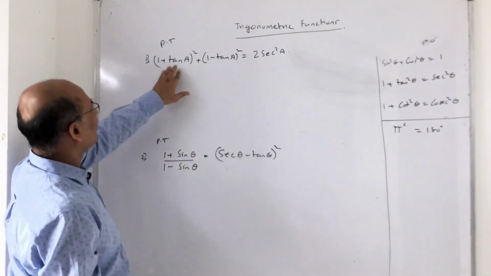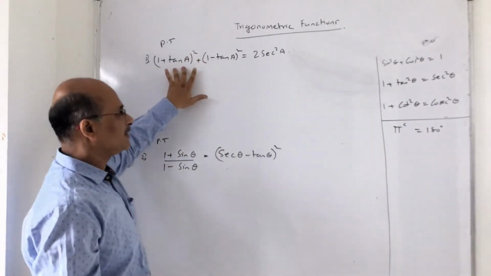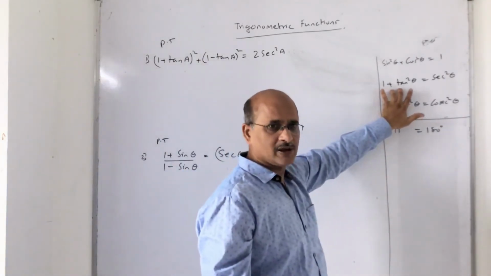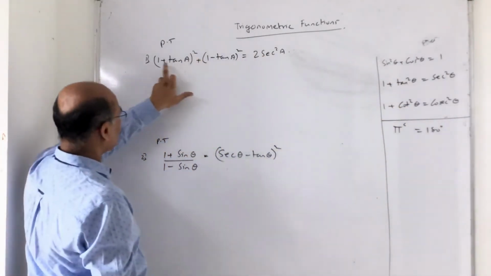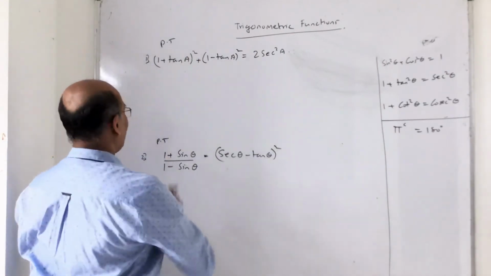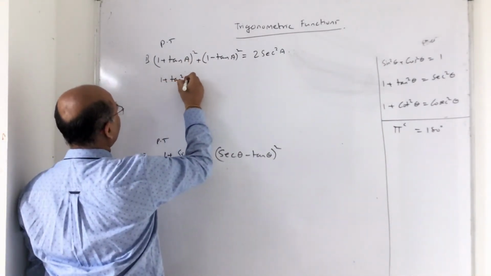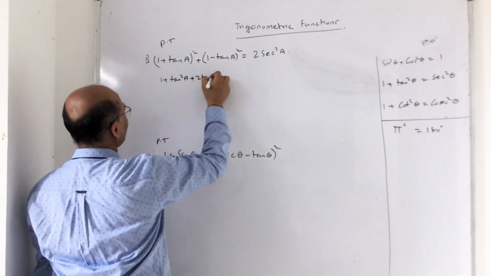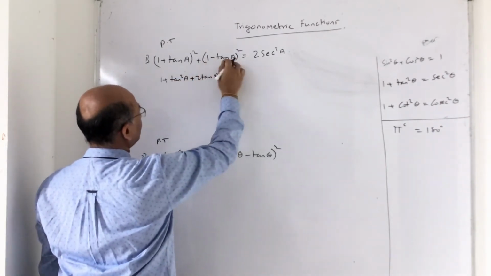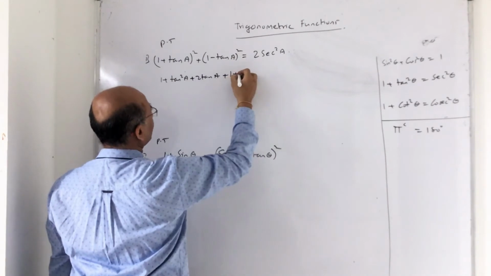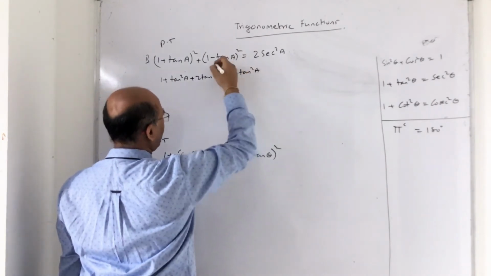The first thing is 1 plus tan A. There is no formula for 1 plus tan A. There is a formula 1 plus tan square theta. But I know there's a bracket here, so (A plus B) whole square. So I can apply the formula (A plus B) whole square: 1 plus A square plus B square plus 2 tan A. Similarly here it is (A minus B) whole square: A square plus B square minus 2AB.